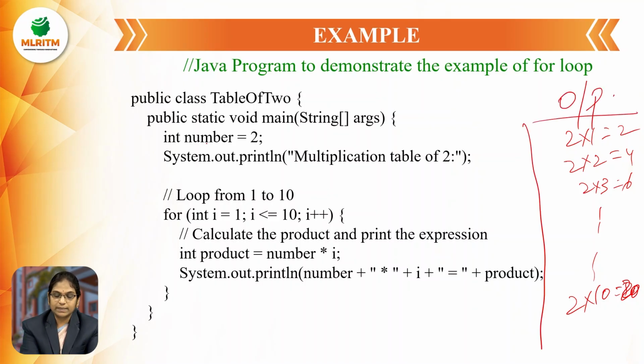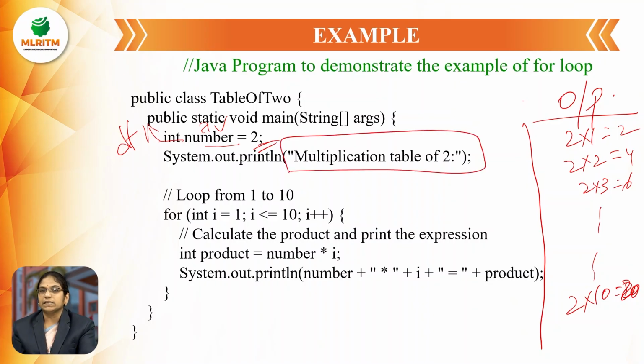Let us see: public class table of 2 and public static void main string args, int number equal to 2. Number is the variable, int is the data type, and 2 is the value. Then System.out.println multiplication table of 2. It is going to display this as the output. Then the loop is going to start from here.